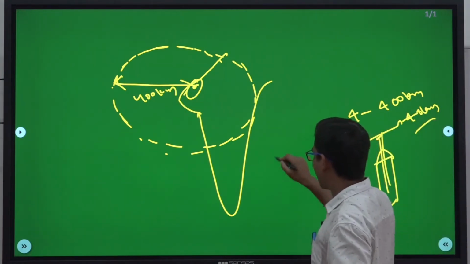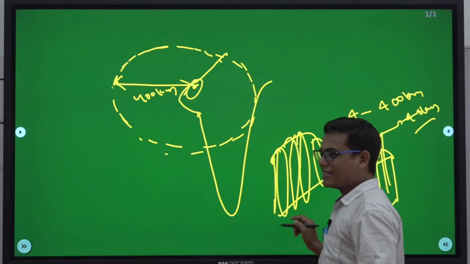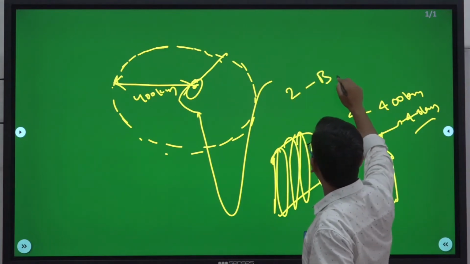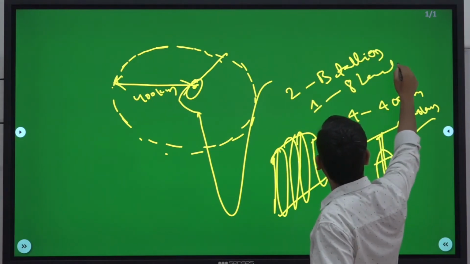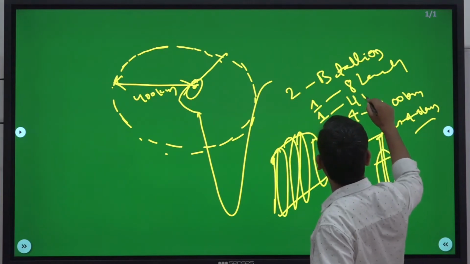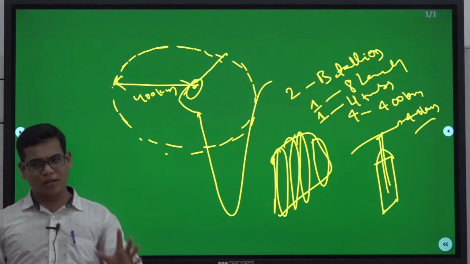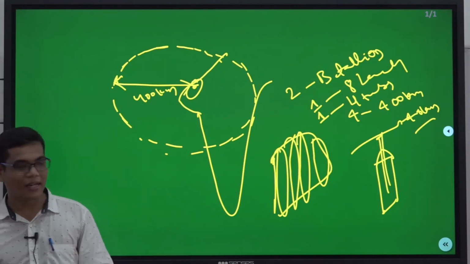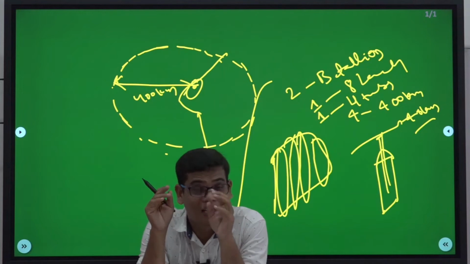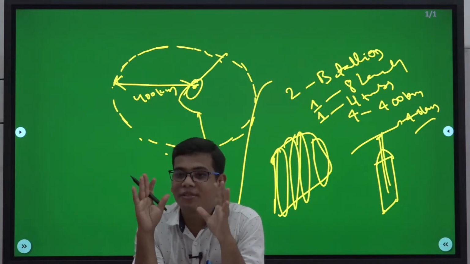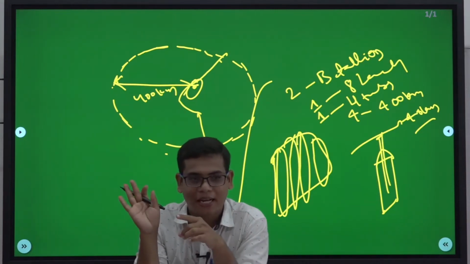Now in this system, normally if you see in the newspaper, you will see some tubes. Here you have two battalions, and in each battalion you have 8 launchers. In each launcher you have 4 tubes. There are different versions of the S-400. But from this entire explanation I can say you can launch at multiple targets at a time from the S-400 system, and each is having a range of 400 kilometers, but depending on the missile.